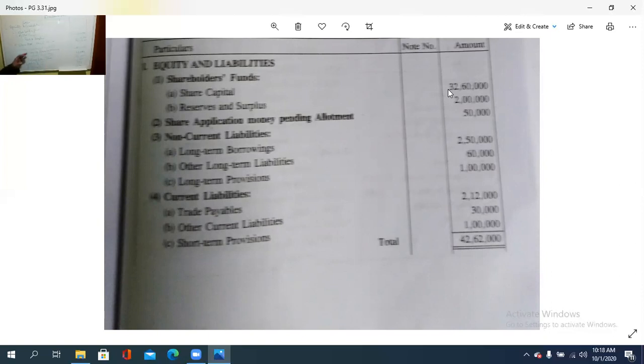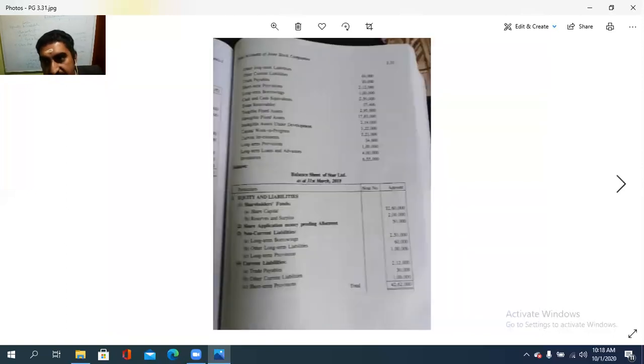So long term borrowings is one item, other long term liability is another item, and also long term provision. In this question, these are the things. And then after putting the fixed liability, another is the current liability, where trade payables are there, other current liabilities are there, and also short term borrowings or short term provisions are there. So these are the liability side.